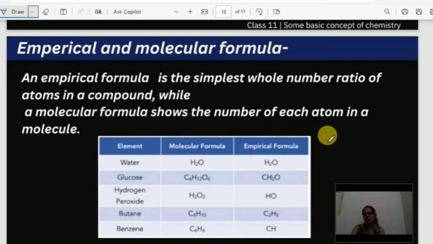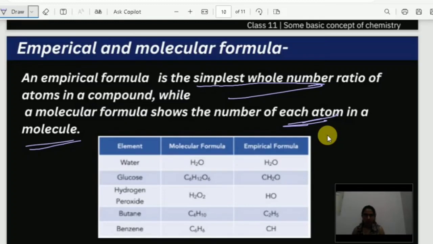Generally students get confused between these two. What is empirical formula? What is molecular formula? Very simple. An empirical formula is the smallest whole number ratio of atoms in a compound, while a molecular formula shows the number of each atom in a molecule. What does it mean? The empirical formula is just giving a simple whole number ratio but not the exact number of atoms present. But the molecular formula shows the exact number of atoms present in that particular molecule.